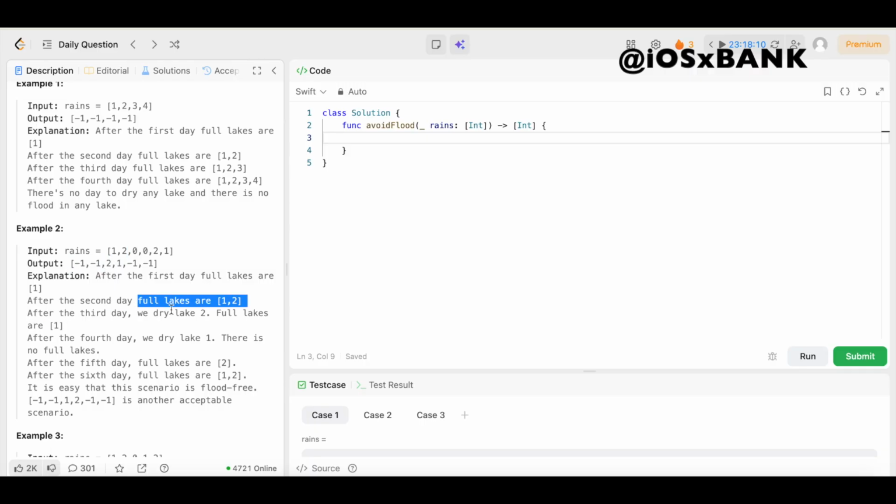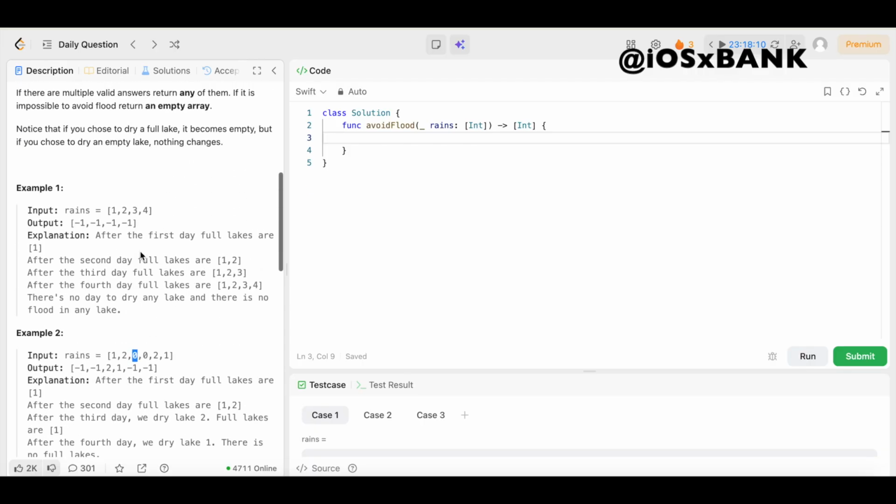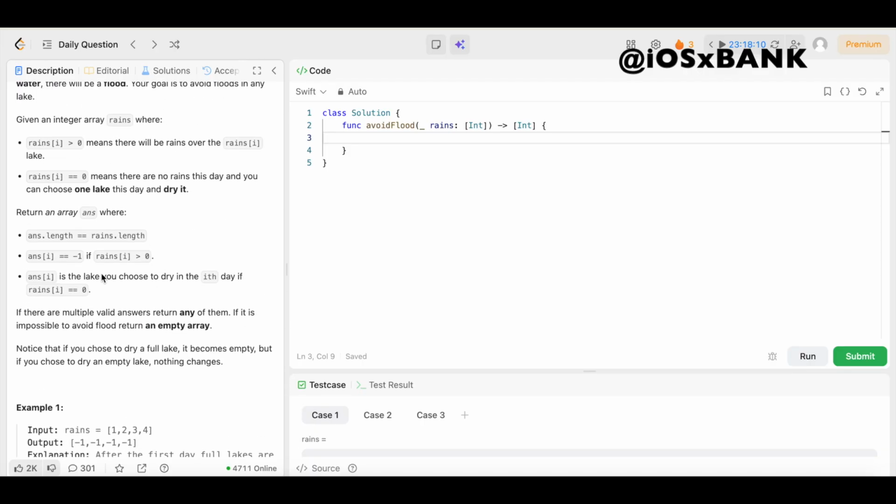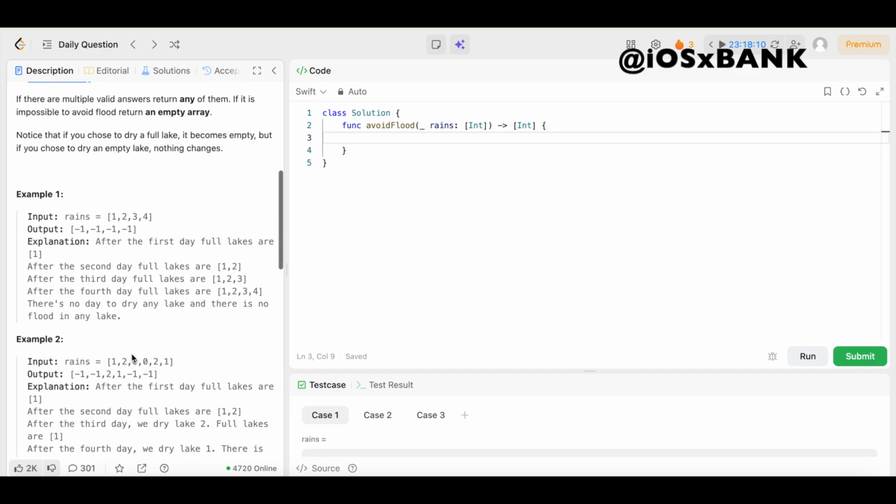Then after the third day, we dry lake 2. So on this third day, we have a 0, right? So it says right here, ans[i] is the lake you choose to dry on the ith day if rains[i] is equal to 0. In this case, rains[i] is equal to 0 right here, meaning we can dry up one of these two lakes because we're trying to avoid a flood. As you can see, we have more rain coming, so we need to dry up one of these lakes before the rain comes and it floods.